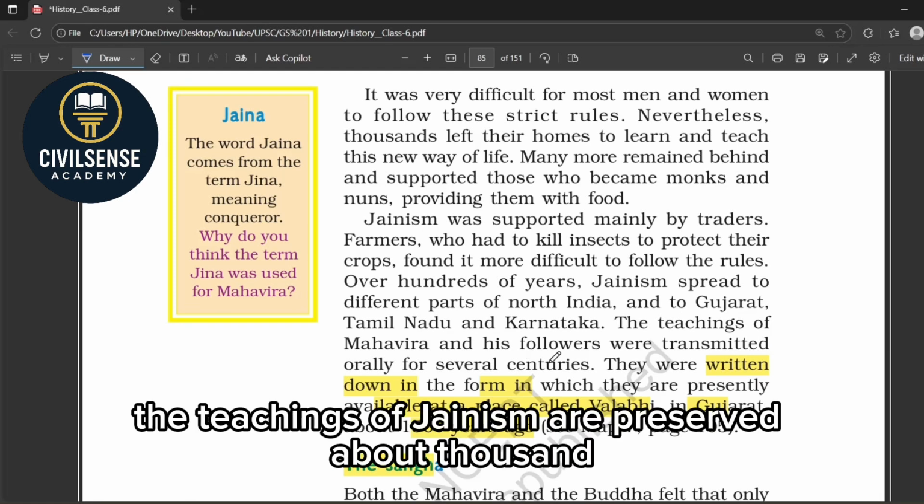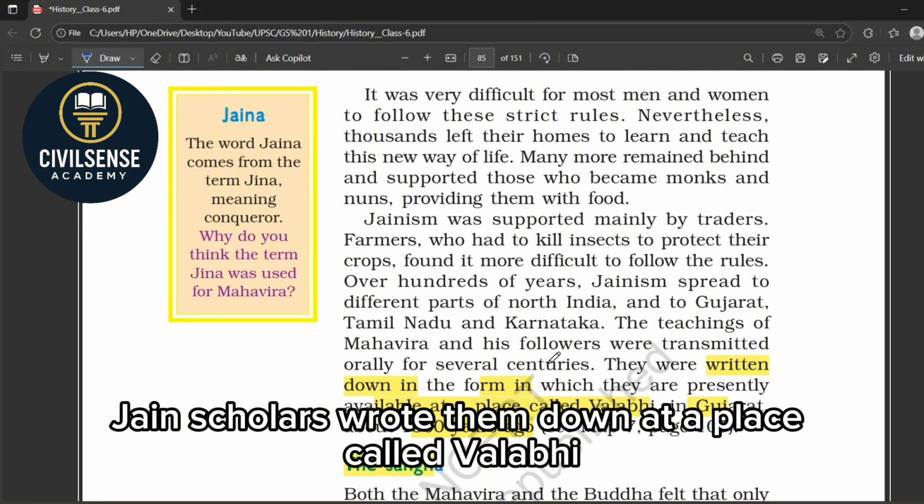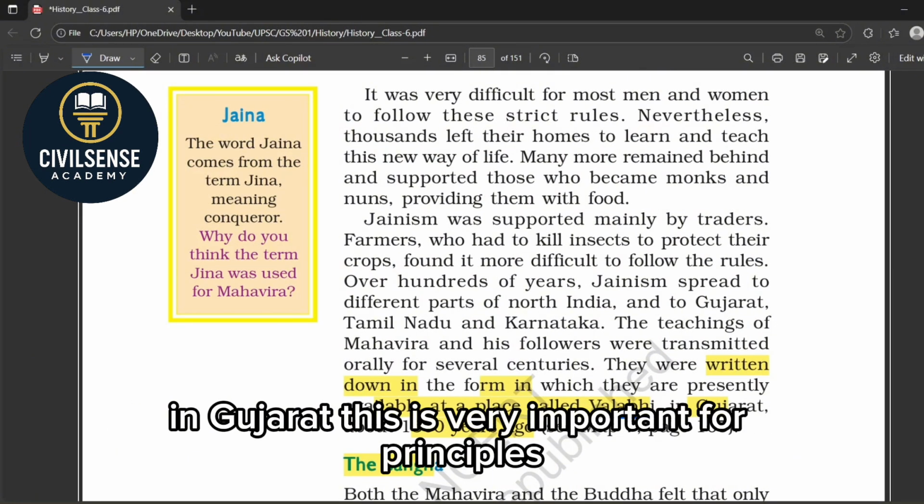Another important point, the teachings of Jainism were preserved. About 1500 years ago, Jain scholars wrote them down at a place called Vallabhi in Gujarat. This is very important for prelims, okay?